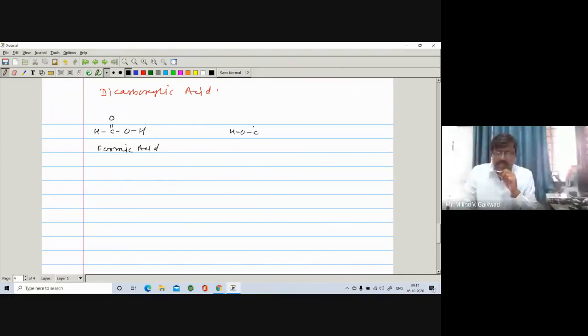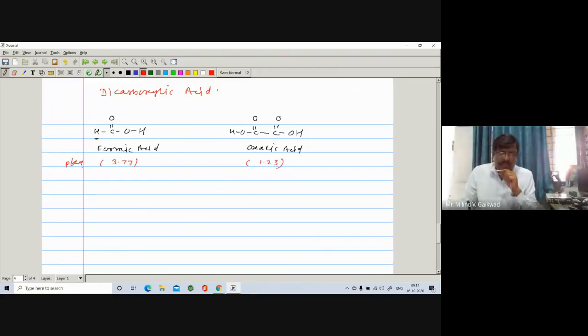So HOC double bond O, here is a C double bond O and OH. So this H is replaced by COOH. So it is called oxalic acid. If you see, the pK value for this one is found to be 3.77, and here it is found to be 1.23.